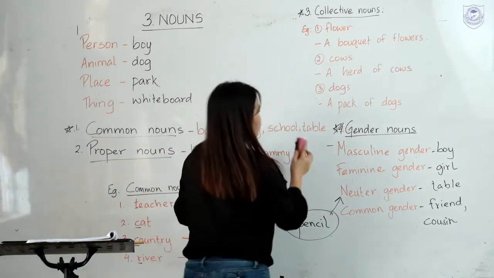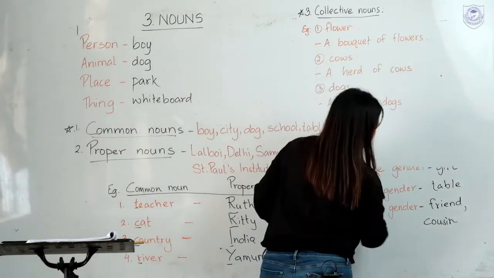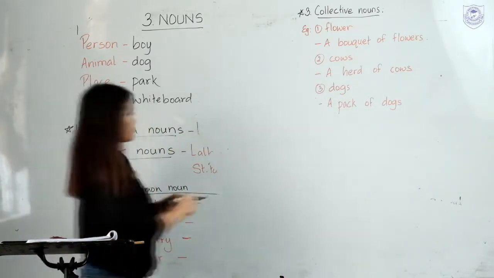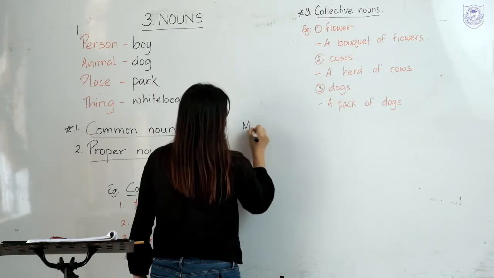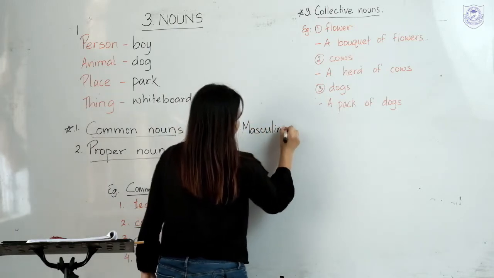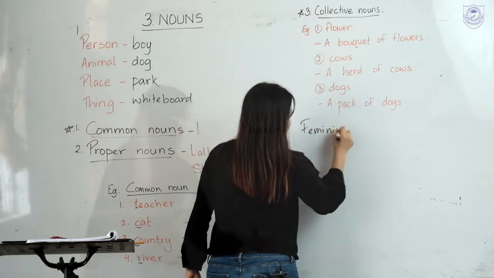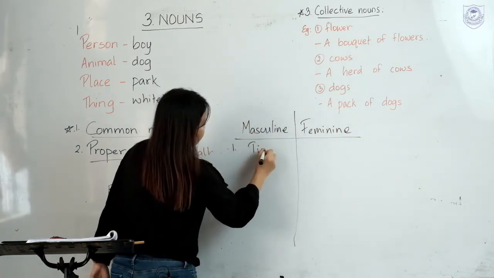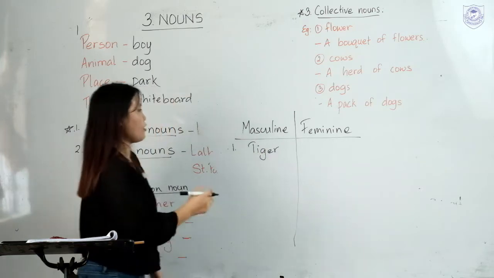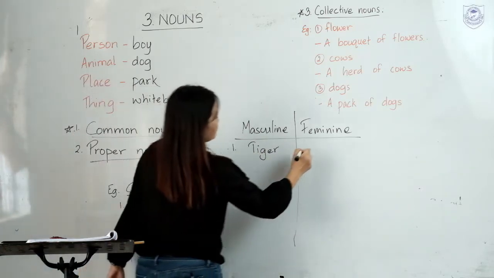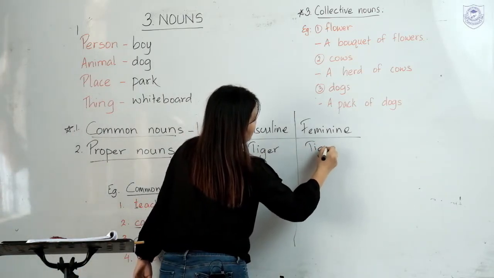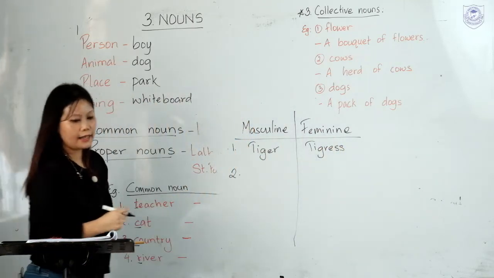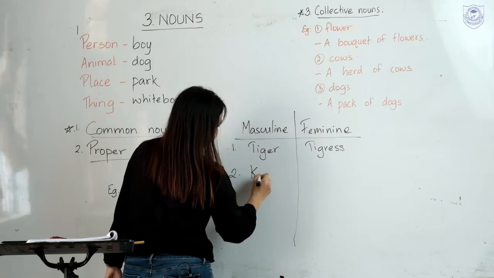Let us take a few more examples about these gender nouns. Here, for the first one, tiger. The feminine gender of tiger is tigress. And then, second, let's write king.